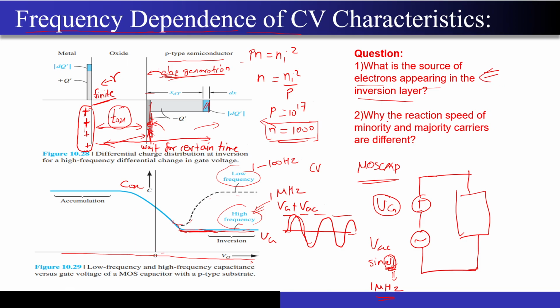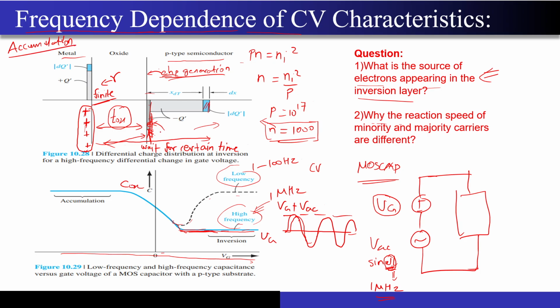Now the next question to ask is, there was one statement written in the lecture material that the reaction speed of minority and majority carriers are different. So what do I mean by that? Let's say I operate this MOSFET in accumulation mode.